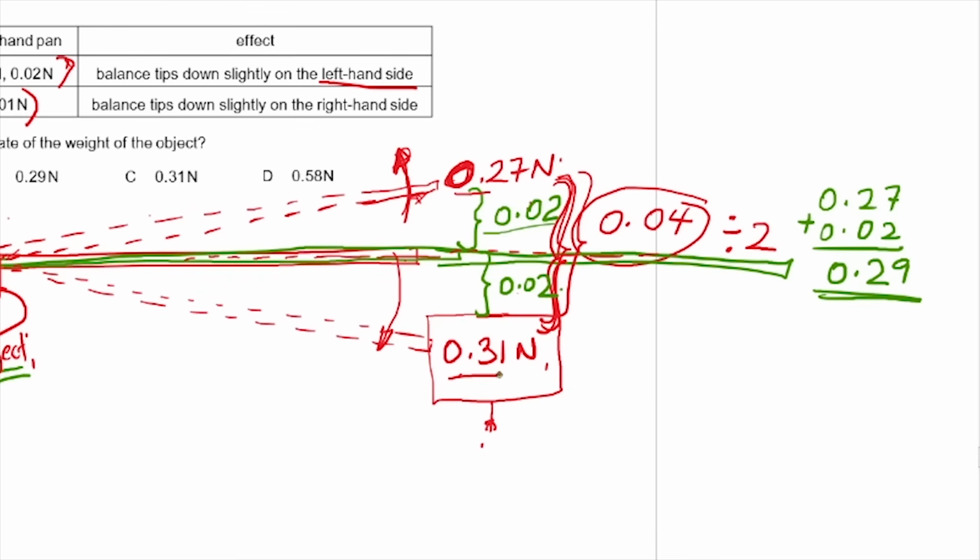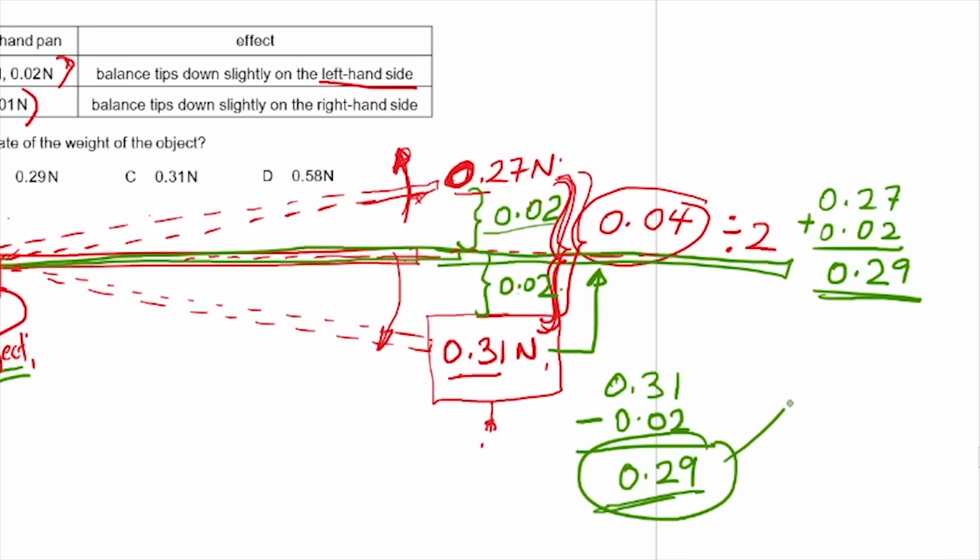Or we can say it is 0.31 minus this 0.02 because we want it to come up to that level. So it is 0.31 minus 0.02. When we subtract the 2, we end up with 0.29.